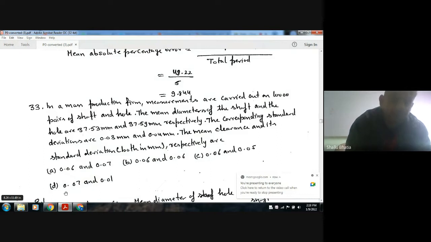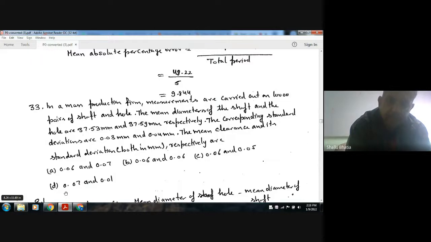Continuing with GATE 2018 Production and Industrial Engineering paper, starting from question number 33 in this video. In a mass production firm, measurements are carried out on 10,000 pairs of shaft and hole. The mean diameter of the shaft and the hole are 37.53 mm and 37.59 mm respectively. The corresponding standard deviations are 0.03 mm and 0.04 mm.